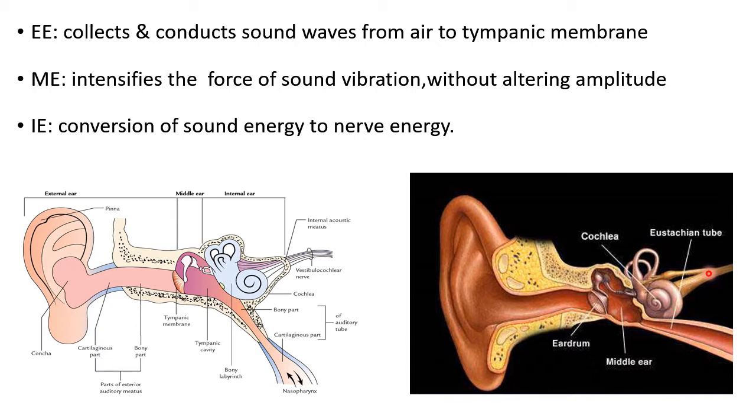It conveys the sense of hearing and equilibrium by the cochlear and vestibular divisions of the vestibulocochlear nerve. Here in this diagram you can see the internal ear connected to the eighth cranial nerve. This is the vestibulocochlear nerve.